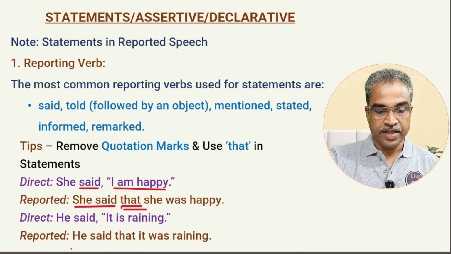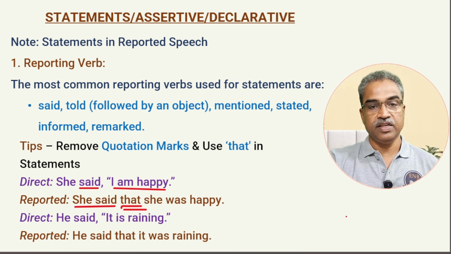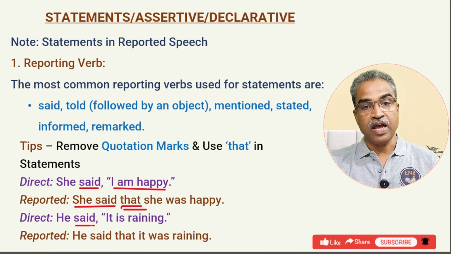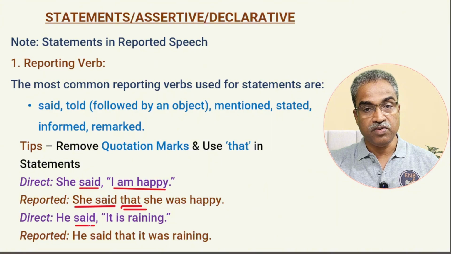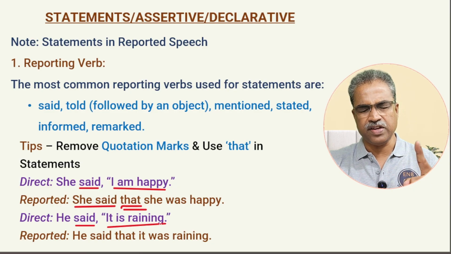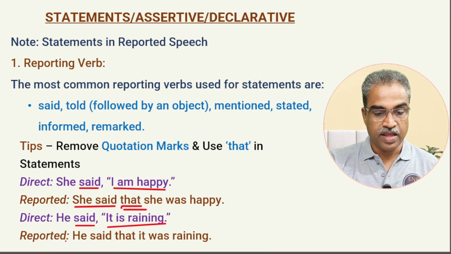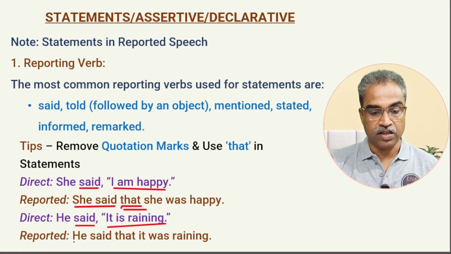Next, one more example. He said, "It is raining." Which is the reporting verb here? The reporting verb is said, and that is in the past tense. If the reporting verb is in the past tense, the tense of the direct speech changes. This is the direct speech: it is raining, which is present continuous tense. So what is the corresponding past tense of the present continuous? Past continuous. So how will it be? He said, or else he remarked, or he commented, he mentioned, or he stated. Okay, what? That is a conjunction, joining.